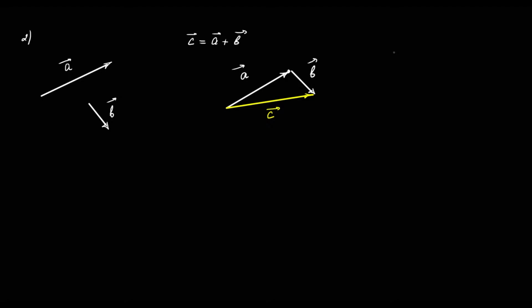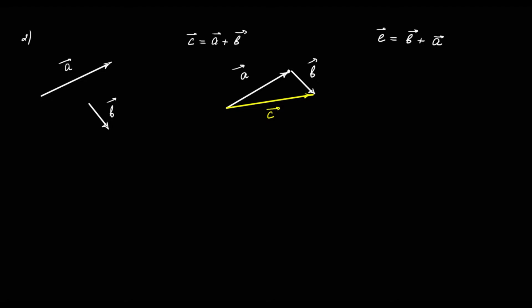By the way, the vectors can be added in any order. We can add vector b to the vector a. Suppose that we have vector e, which is equal to b plus a.